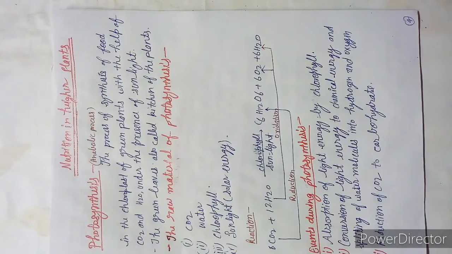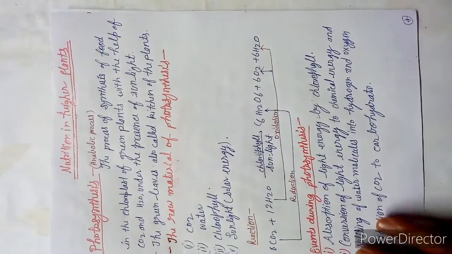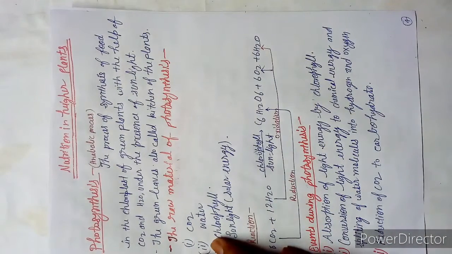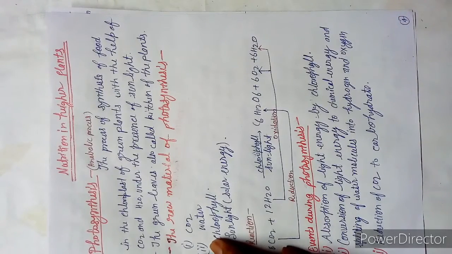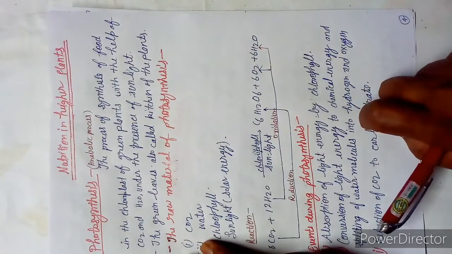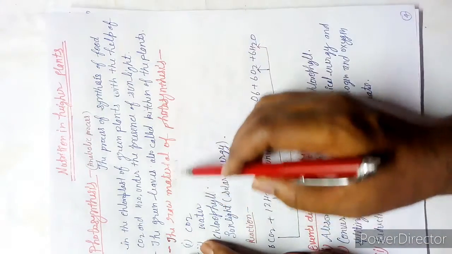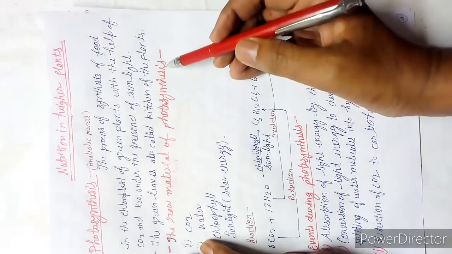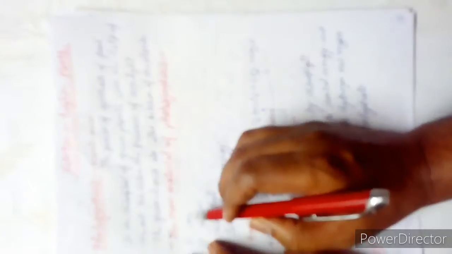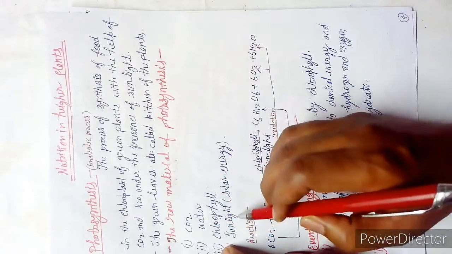Okay, students, one more thing that is very important, this is asked also in your examination. I think at an interval of 1 or 2 years it is asked in your examination. So the raw materials for photosynthesis are CO2, carbon dioxide, water, chlorophyll, and sunlight.